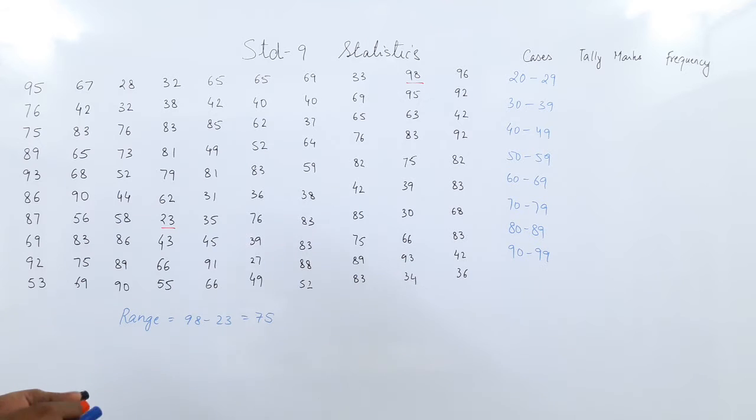We'll begin with 95, and we'll go in order like this. Where does 95 occur?